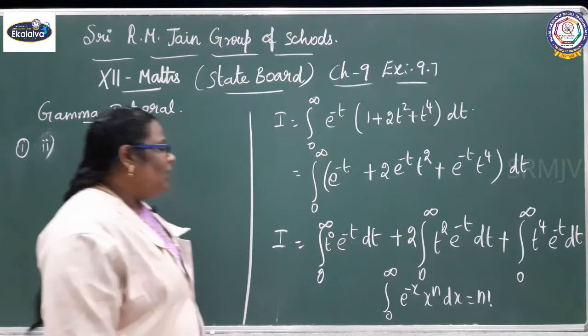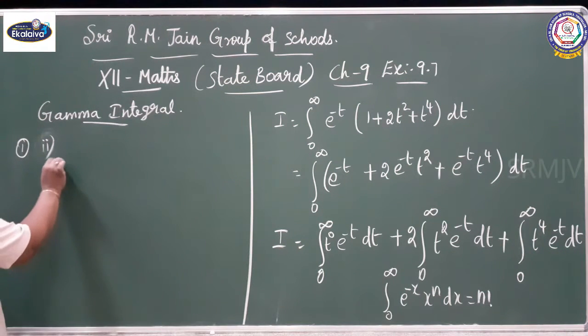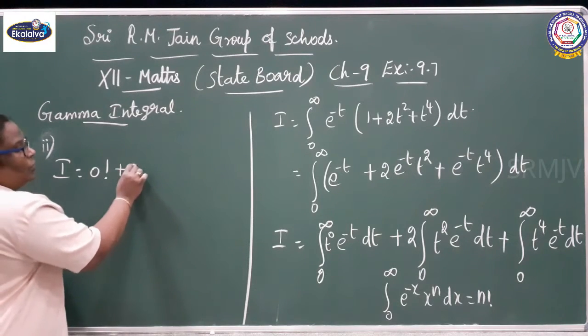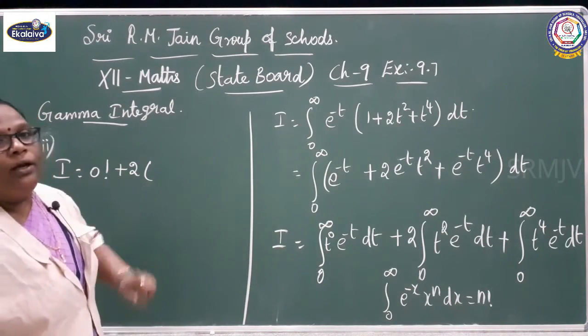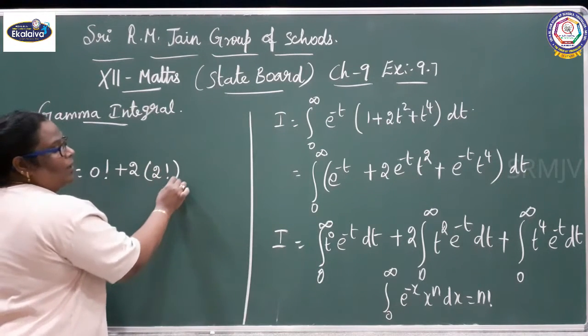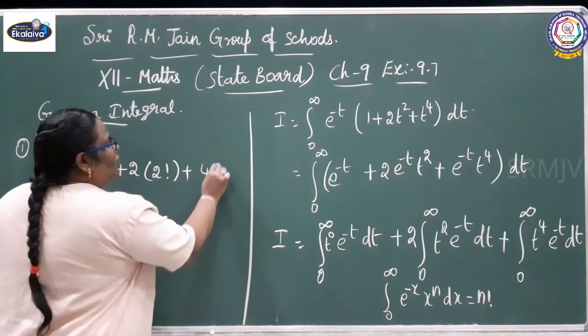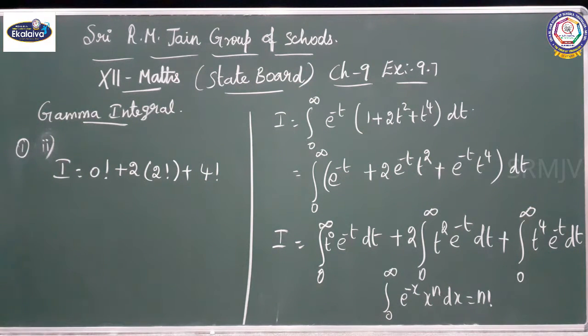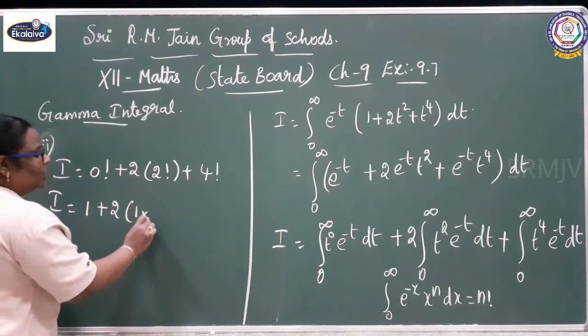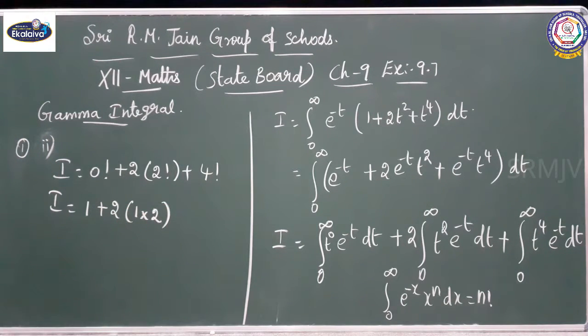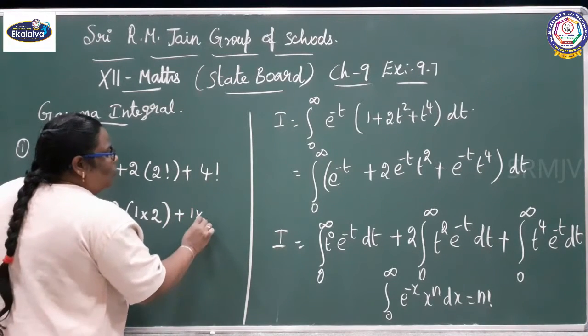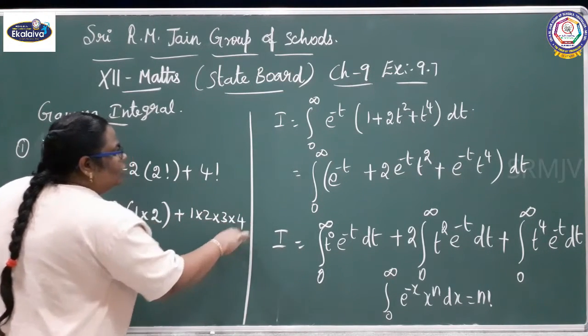N factorial. So, I equals 0 factorial plus 2 into, what is the n value there? 2. 2 factorial plus, here what is the value of n? 4. 4 factorial. What is 0 factorial? 0 factorial is nothing but 1. So 1 plus 2 into 2 factorial, which is 1 into 2, plus 4 factorial, 1 into 2 into 3 into 4.